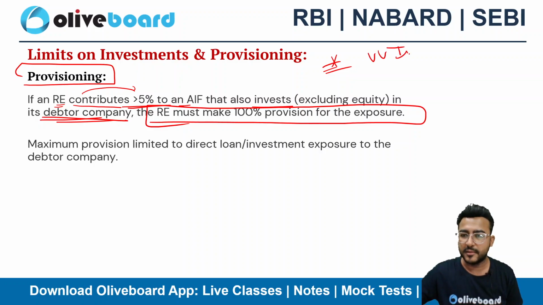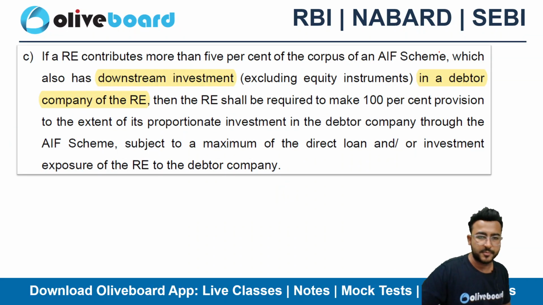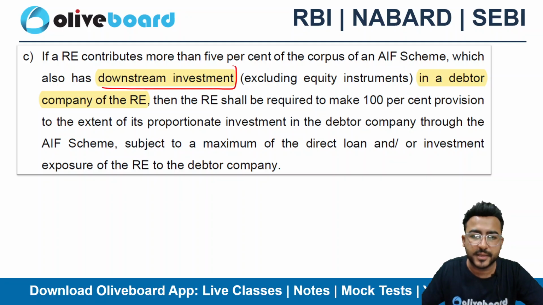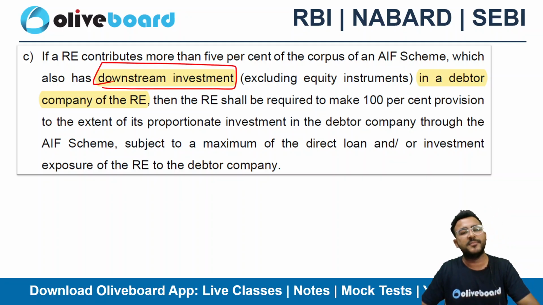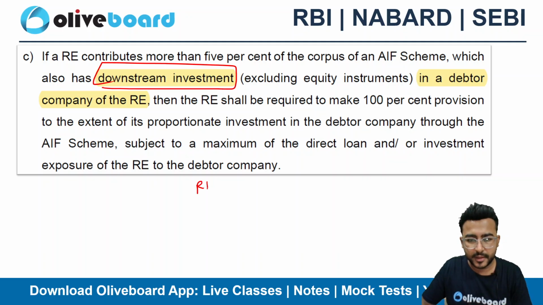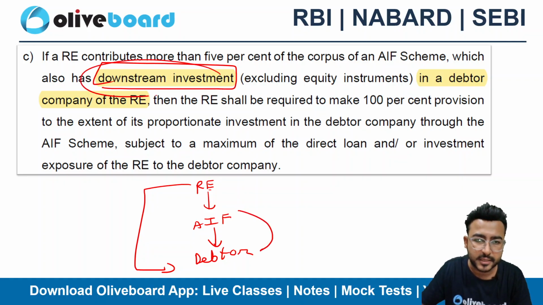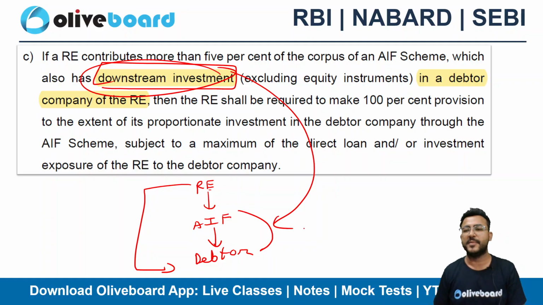And this will be a very, very important thing for your examination. This will be the most important thing for your examination. We call it a downstream investment. Sir, downstream कैसे हो गया, समझना: regulated entity, AIF, debtor company. आरई पहले से डेटर कंपनी को दे रही है, फिर आरई AIF को दे रही है, AIF वापस डेटर कंपनी को दे रहा है. So don't you think that this is a downstream investment here, right?